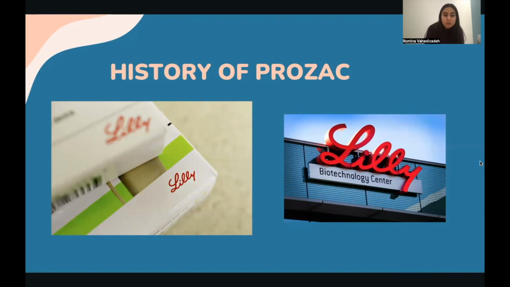Despite its widespread use and efficacy for many patients, Prozac has faced controversies and criticisms over the years. Some concerns about the risks were raised when research revealed that it increased suicidal ideation by 2% among populations under the age of 18. In the United States, Prozac's patent expired in 2001, leading to the availability of generic versions of fluoxetine. This has made the medication more affordable and accessible to patients. Prozac remains an important and widely prescribed treatment for depression, anxiety disorders, and other conditions.